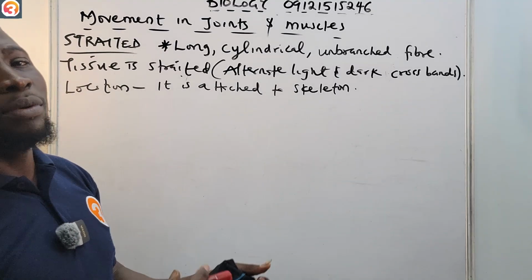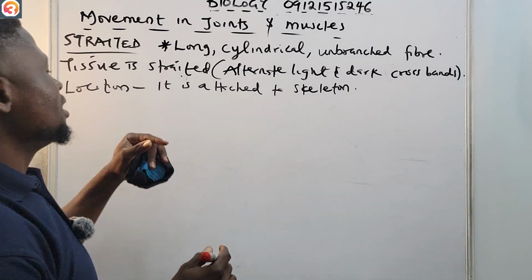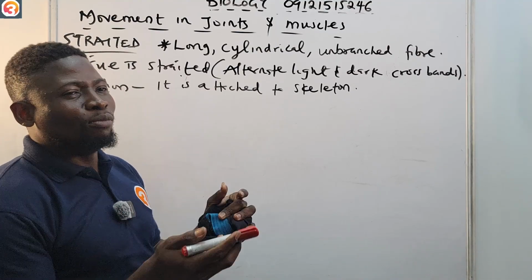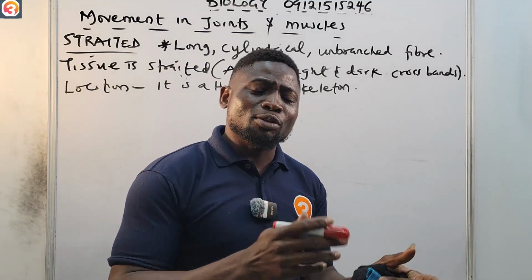And what are the purposes of this striated muscle? Number one, it helps us in movement and locomotion. There is a difference between movement and locomotion.